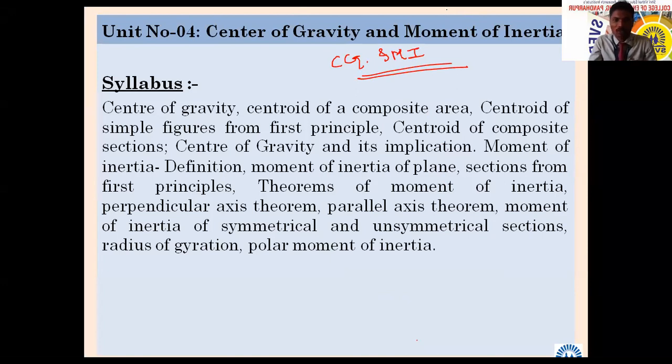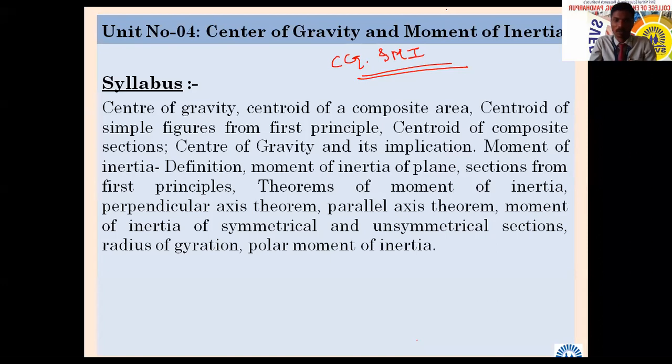Center of gravity, centroid of composite area, centroid of simple figures from first principle, centroid of composite sections. Center of gravity and its implication, moment of inertia, definitions related to moment of inertia of plane sections from first principles, theorems of moment of inertia.